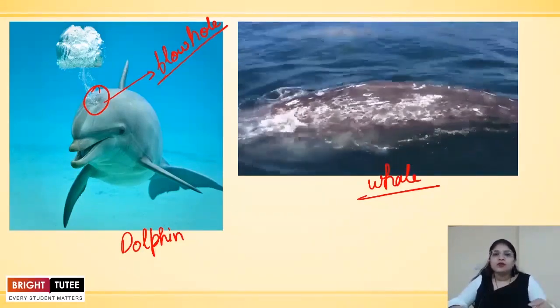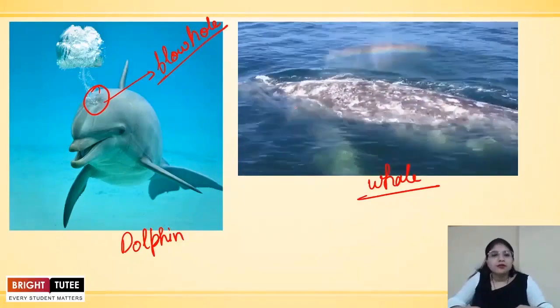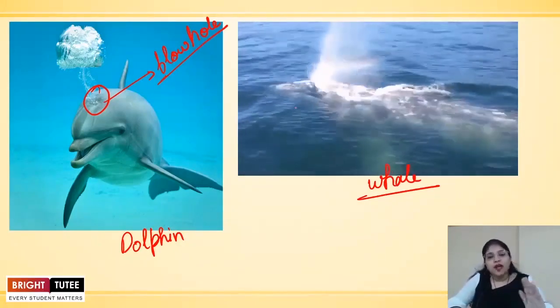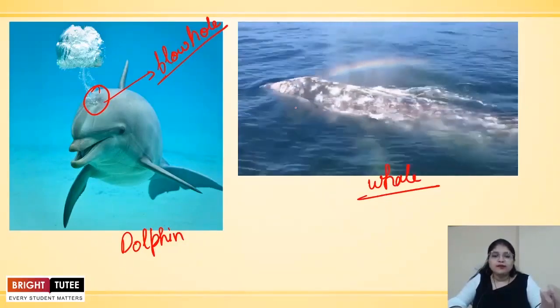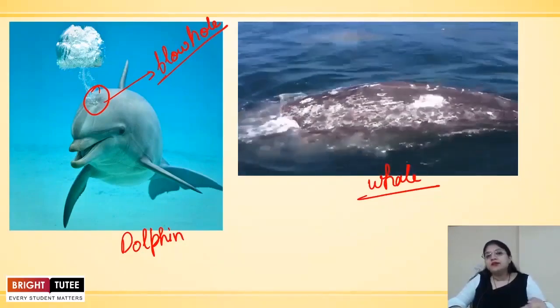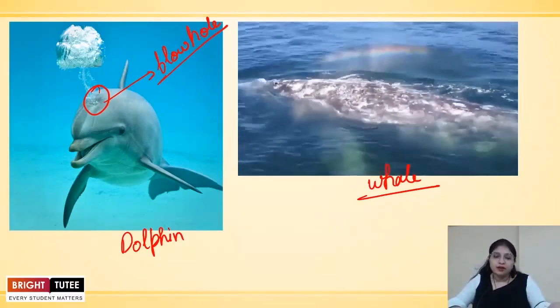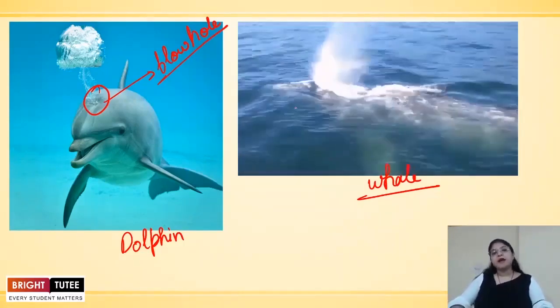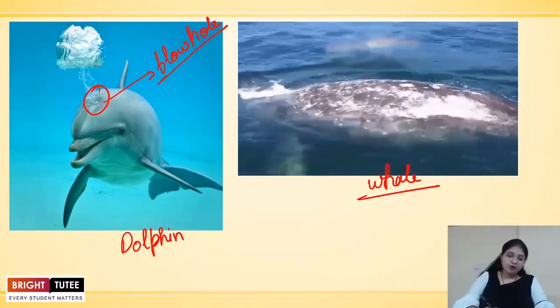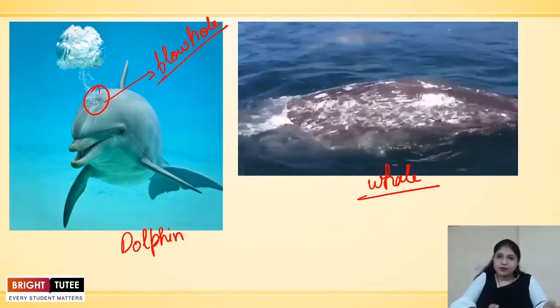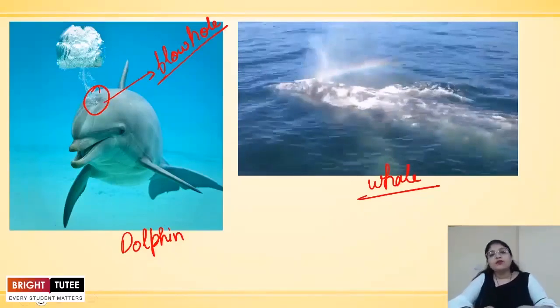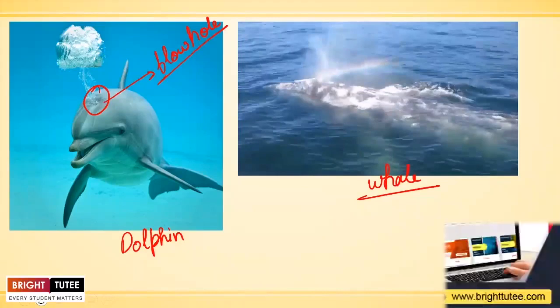And there are different kinds of organisms which also have this mechanism. Usually they do not have blowholes, but they have different ways. Like if we talk about the sea snake, the sea snake also comes up to the surface to breathe, right? So these organisms have lungs, and they take in the air that is present in the atmosphere, right? So in this way we see how fishes, whales and dolphins breathe inside the water.